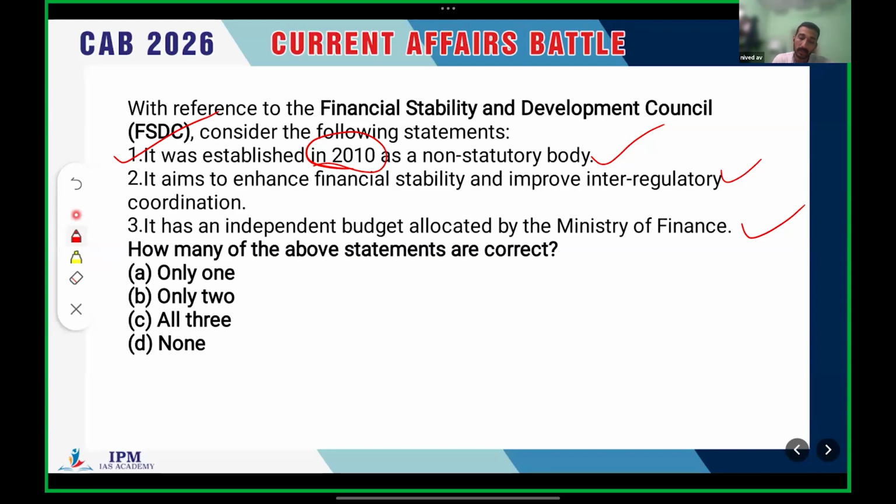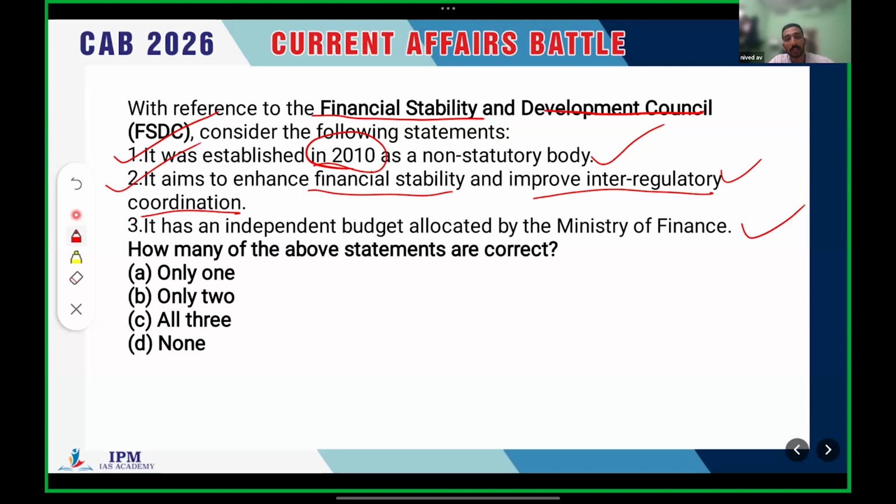It aims to enhance financial stability and improve inter-regulatory coordination. We have seen this in the previous slides. Even if you don't know anything about this body, you can take this second statement as correct, because it is a general and positive statement. It's the Financial Stability and Development Council, a high-level body.